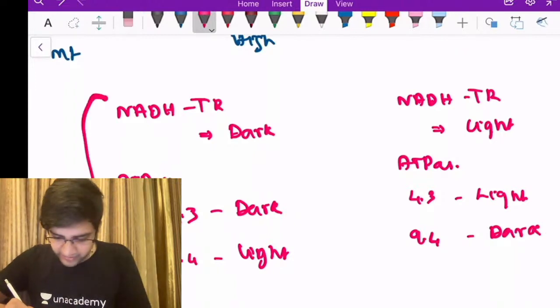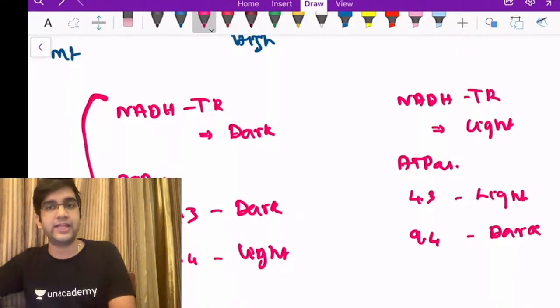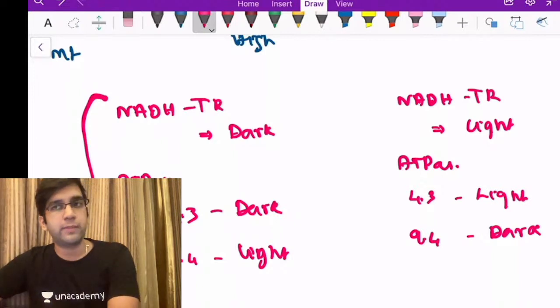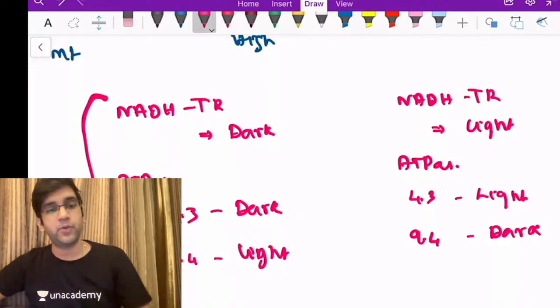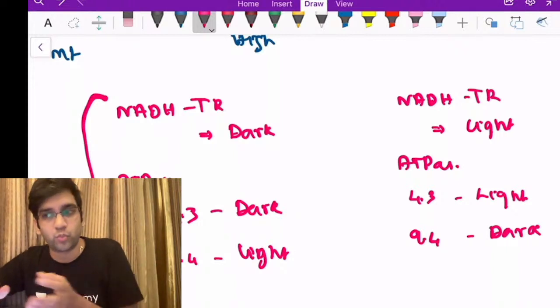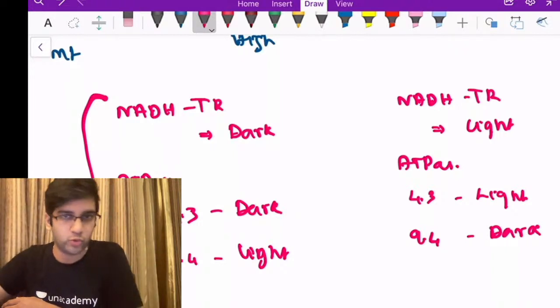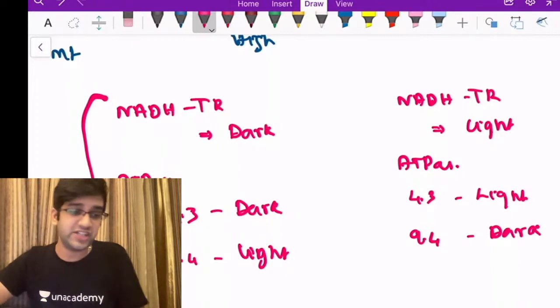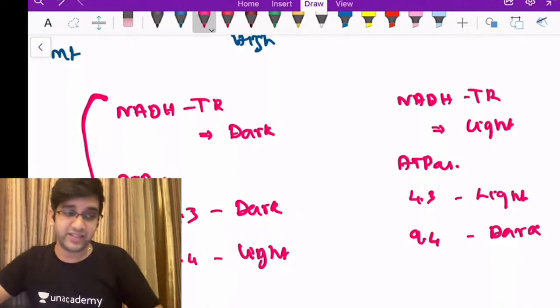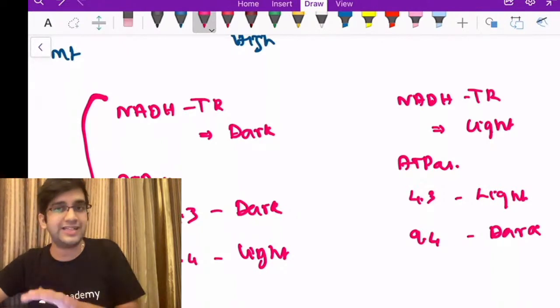Why I need this is, for a muscle stained with normal H&E, I will not be able to appreciate which is type 1 fiber and which is type 2 fiber, because after an atrophy, one fiber type predominantly regenerates more compared to the other one. So I need to know what type of damage it is. Is it denervation or reinnervation? Is it inflammation-induced damage or not? For that, this staining is going to help. Again, these are just basics for me to understand it.